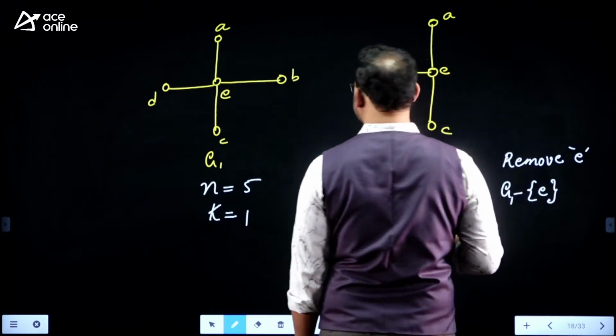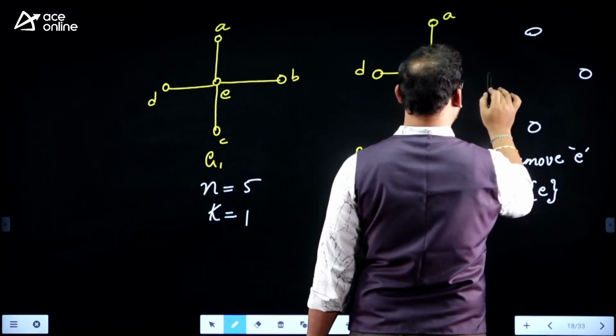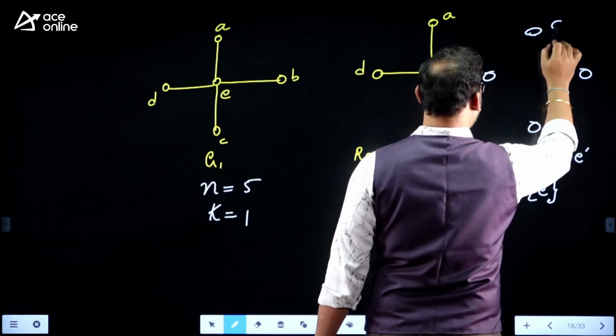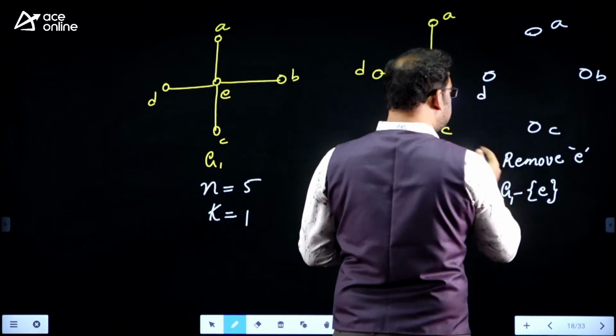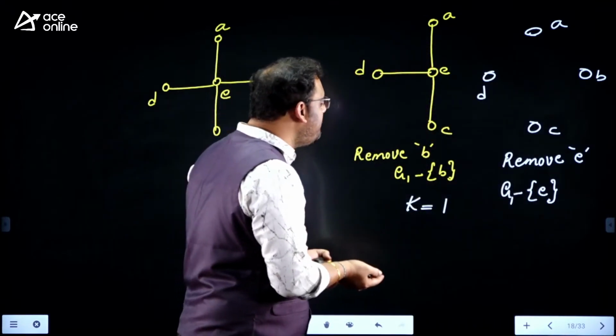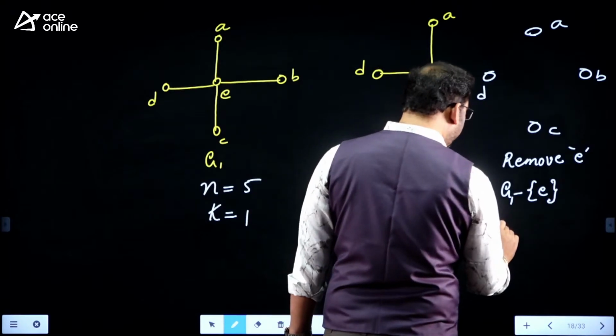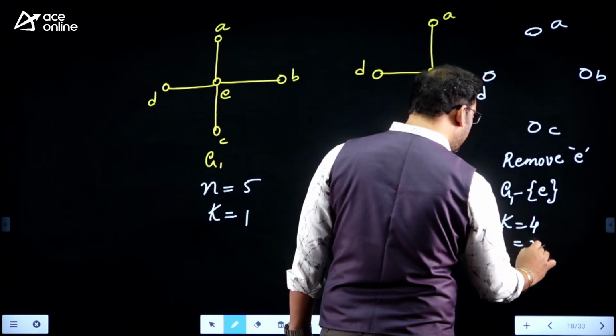If I remove it like this, then I have the nodes 1, 2, 3, 4. They are A, B, C, and D. Yes, it is a null graph. There are 4 components here. The number of components in the graph, k, is equal to 4. Yes, it is just like n minus 1.